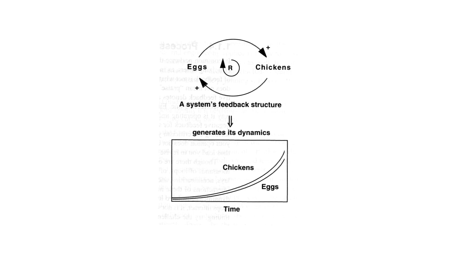But so this is a reinforcing loop. In an infinite world with infinite chickens and no death, well, the chickens wouldn't be infinite right away, but you would just keep getting more chickens and more eggs. You'd get really tired of bacon, egg, and cheese, et cetera. A system's feedback structure generates its dynamics. Now dynamics here refers to the behavior of the system over time.